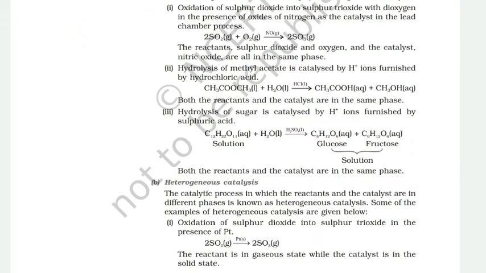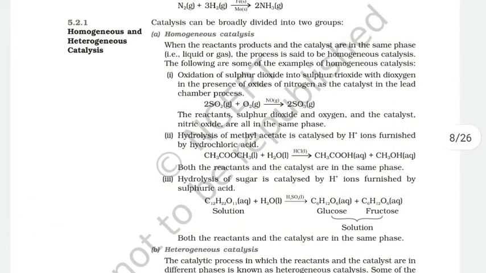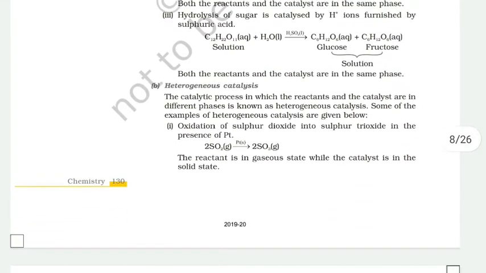And the next is heterogeneous catalysis. In heterogeneous catalysis, the catalyst is in a different physical state from the reactant. Like this, the oxidation of sulfur dioxide to sulfur trioxide, a similar process to the earlier one. Here it is in the presence of platinum. Platinum is a solid and sulfur dioxide is gaseous, so different physical states are present here, and sulfur trioxide is formed. So it is a heterogeneous process.